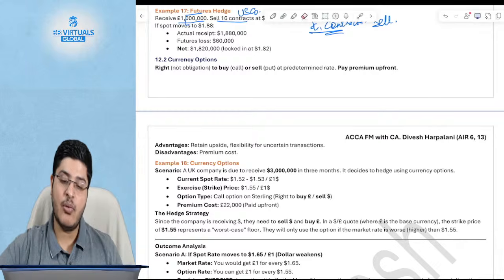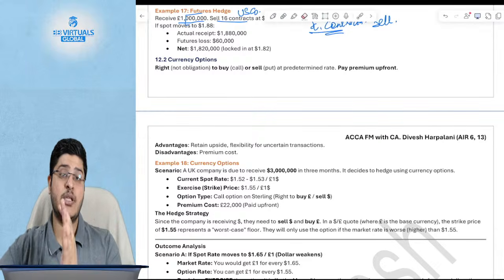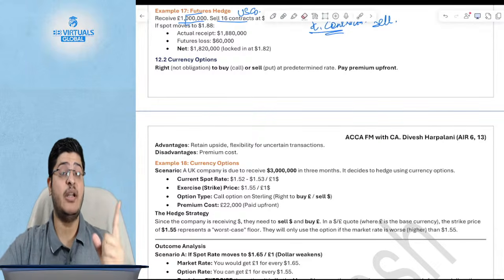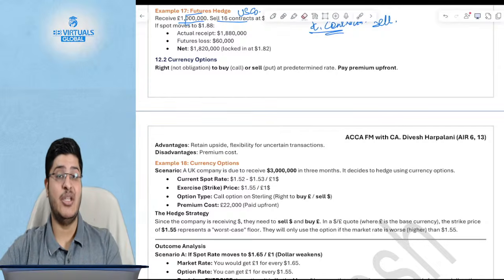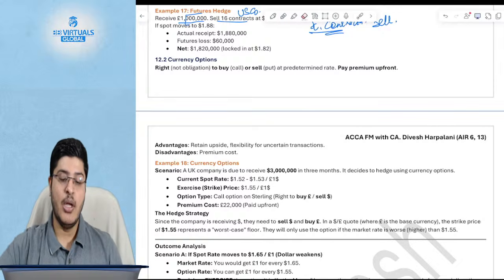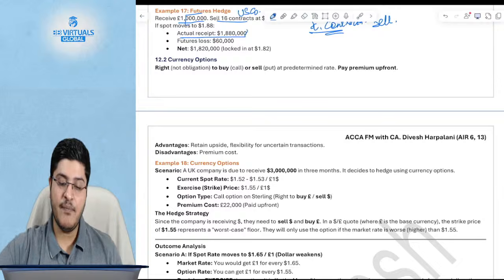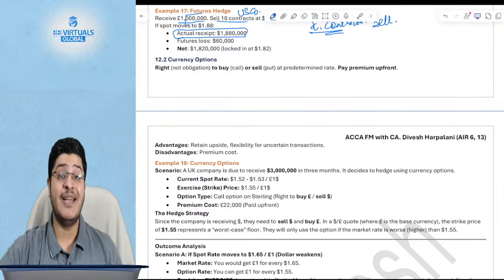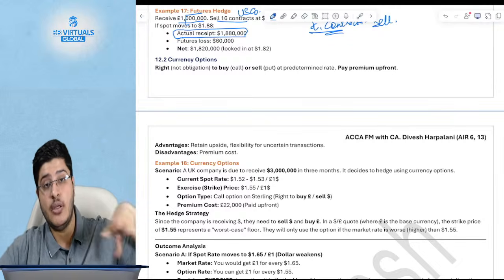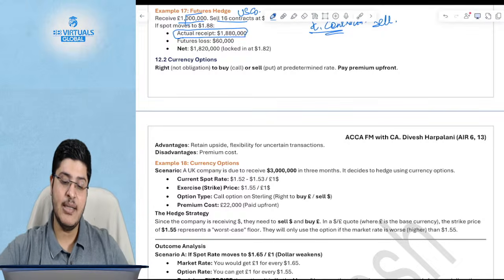In futures scenarios also, always remember, in case of futures and options, the actual transaction is a different transaction, and your futures or options transaction is a different transaction. These are two different transactions. One transaction is where you actually receive at the relevant spot rate on the date of the settlement, and the other transaction talks about the futures profit or loss.